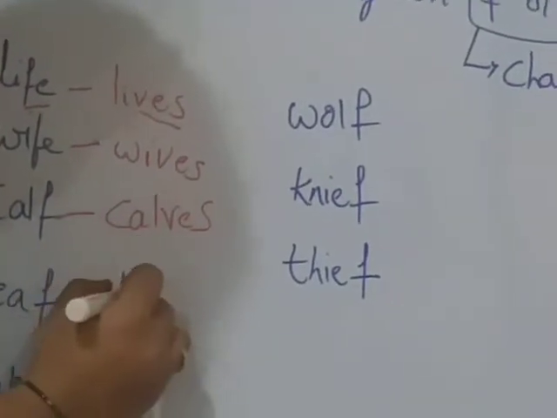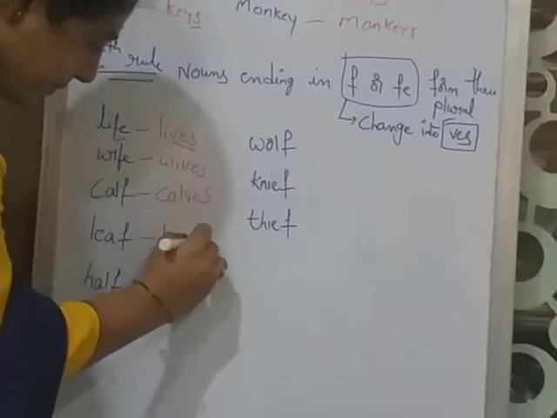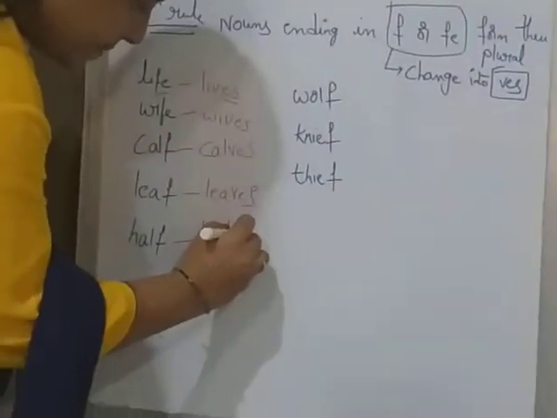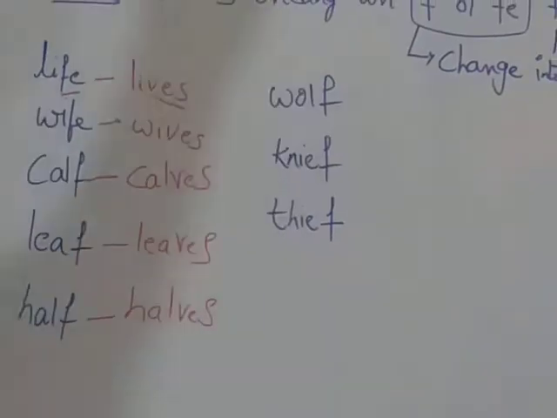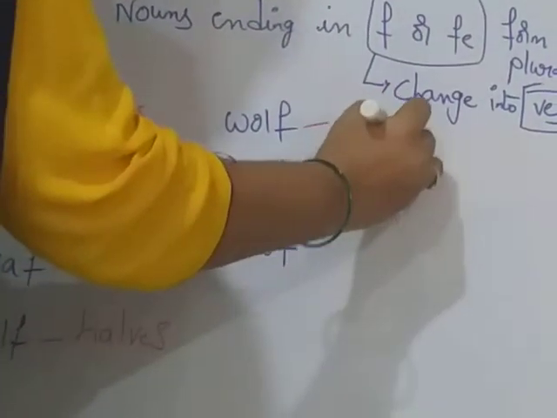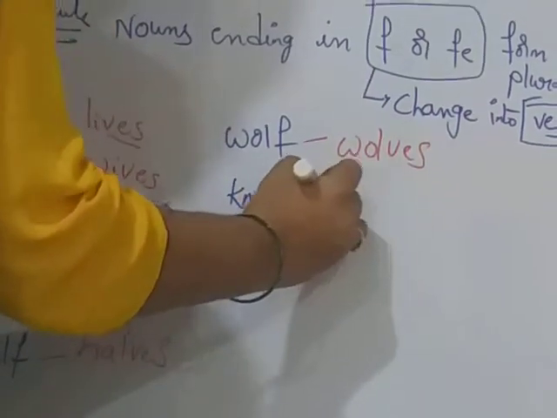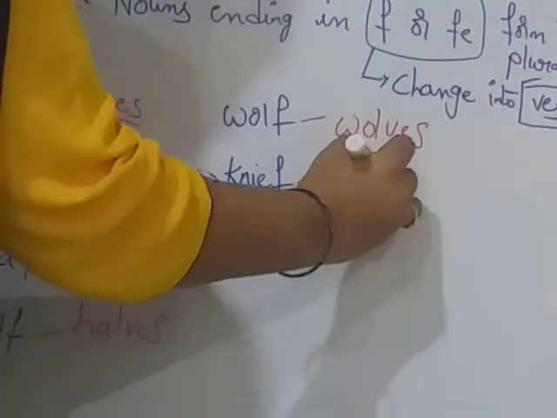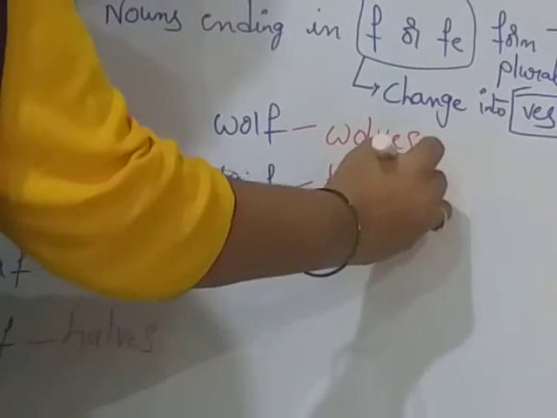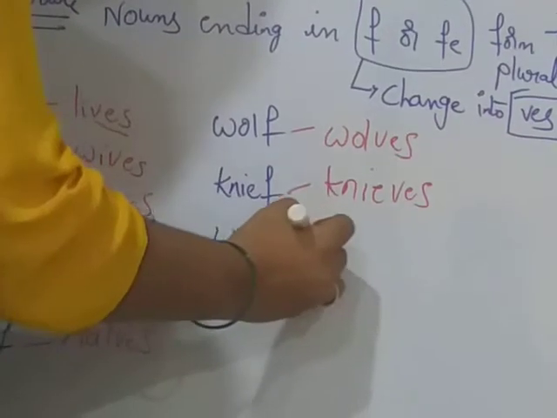Leaf, leaves. Half, halves. Wolf, wolves. Knife. Thief.